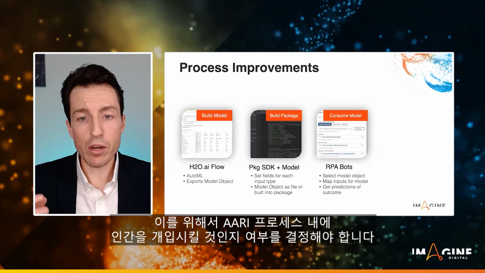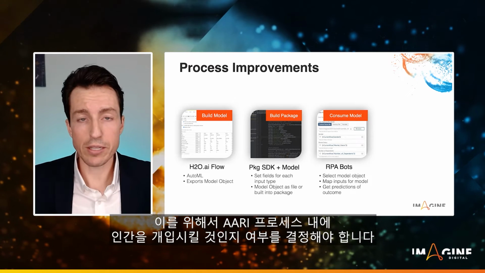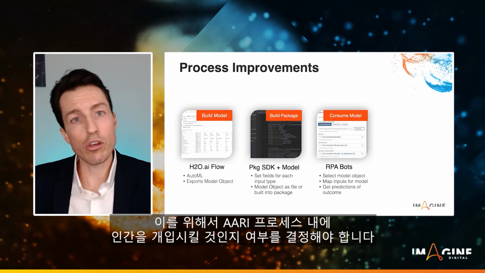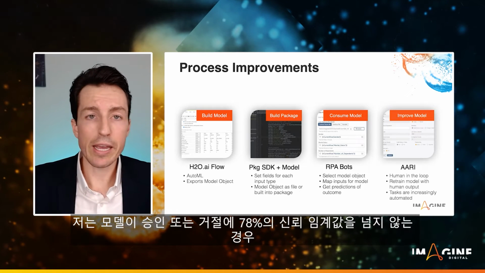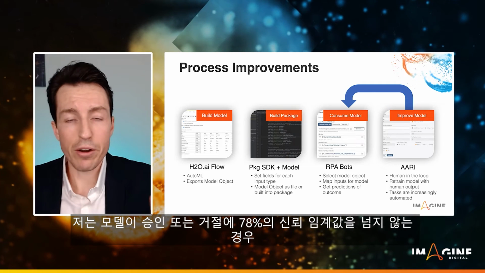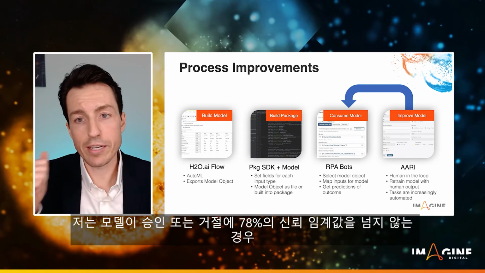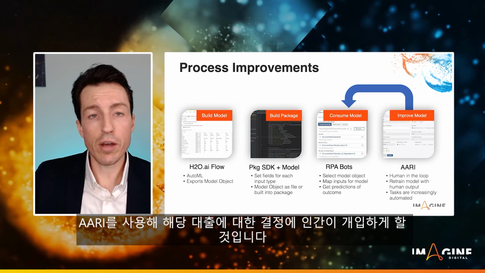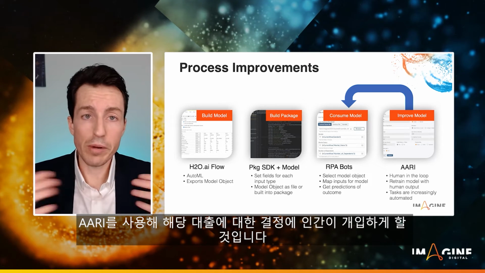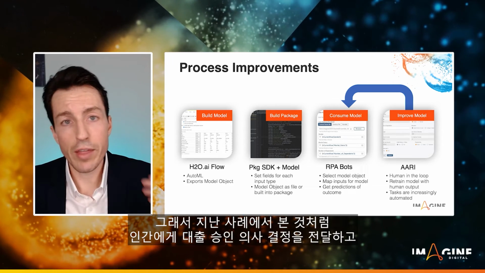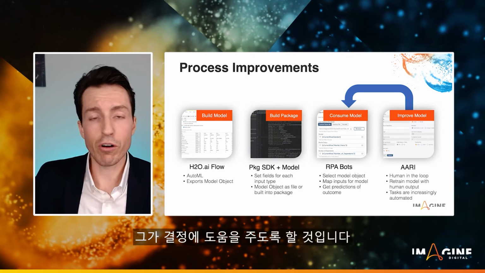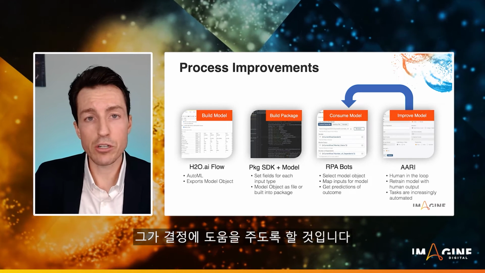And at that point, we're going to have to, within our RE process, determine whether or not we should get a human involved. So what we're going to say is that if the model is not greater than 78% confident on an approval or a denial, we're going to use RE to have a human in the loop to make a determination on that loan. So just like we saw in that last example, we're going to have a human involved, and that human's going to help us to make a determination on that loan.